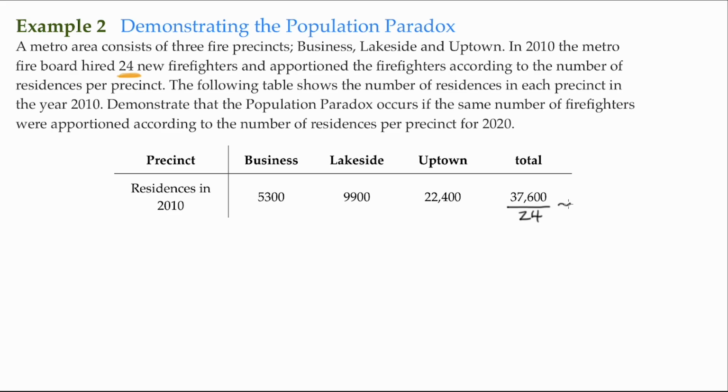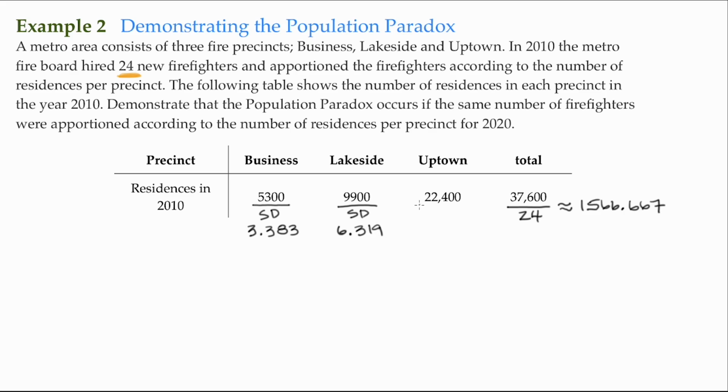And we have a standard divisor of approximately 1,566.667. We then go ahead and find the standard quota for each one of these subgroups here. So we'll go ahead and we'll divide this 5,300 by the standard divisor. And its standard quota is 3.383. We do the next one. We divide by the standard divisor here. And its standard quota is 6.319.